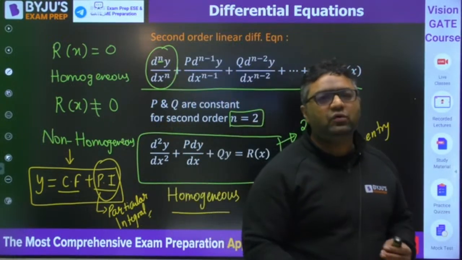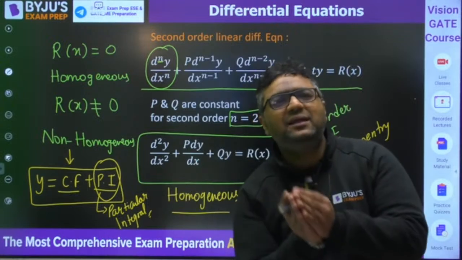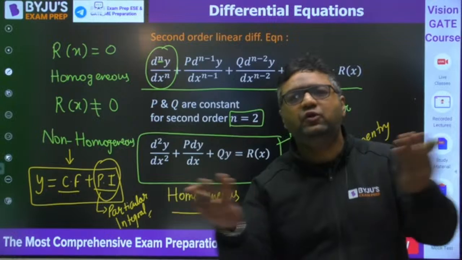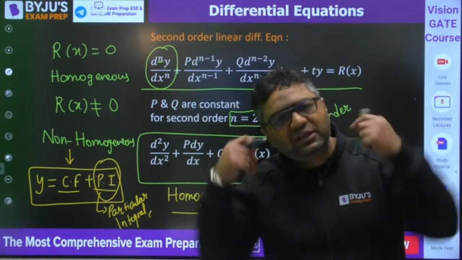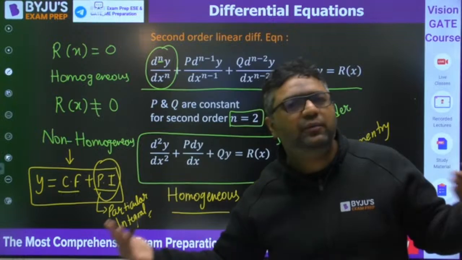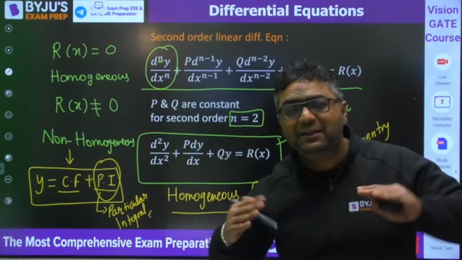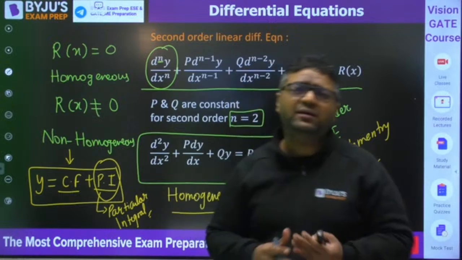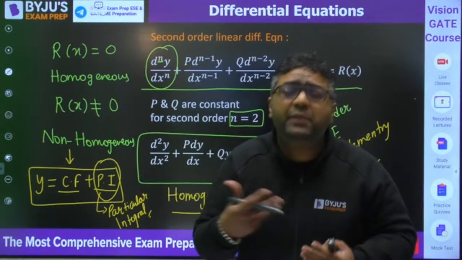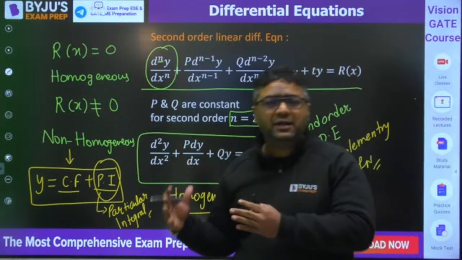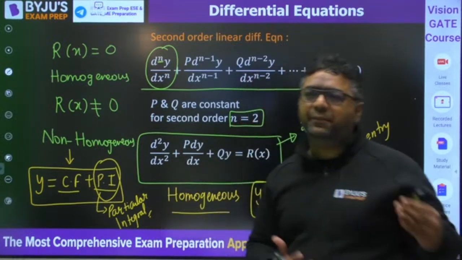So guys, the best thing about this type of problem is that you have a fixed procedure which you need to follow. If you follow it properly, the answer will come out correct. Otherwise, in IIT JEE level mathematics, there are many things you need to see based on the question's condition. That's why the level of mathematics in GATE is very easy compared to IIT JEE.